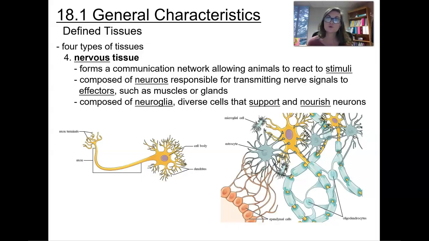They're composed of neuroglial cells, which are going to be cells that kind of hold them into place and help them out some and fill in spaces. Neuro means nerve, glial means glue. They also have diverse cells that are going to help to support and nourish these neurons. So the neuroglial cells will do that. We also will have some called microglial cells, and we'll have satellite cells that work within the nervous system.